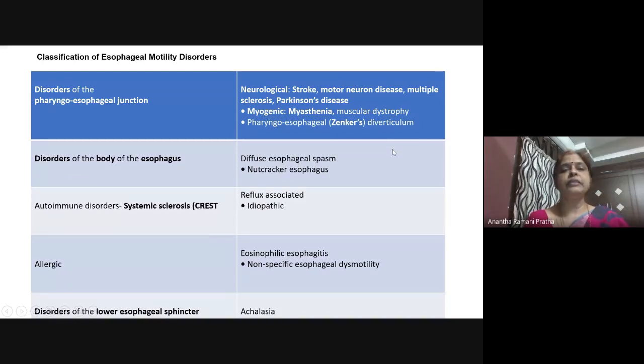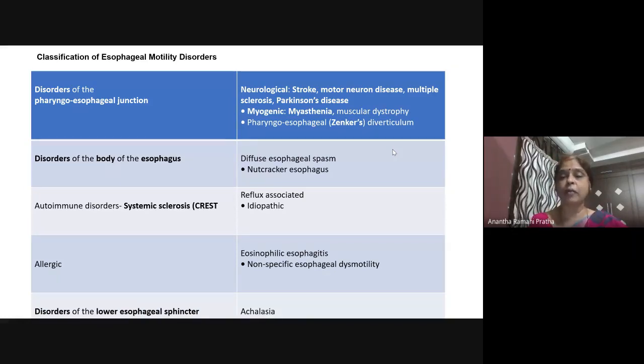the esophageal motility disorders, of which achalasia cardia is one. Based on the site of disorder, it is classified: first is the pharyngoesophageal junction, where mostly medical problems like neurological disorders, motor neuron diseases, multiple sclerosis, Parkinson's disease, myasthenia gravis, muscular dystrophy are also associated with dysphagia, that is difficulty in swallowing.